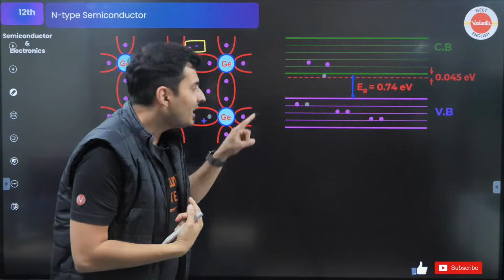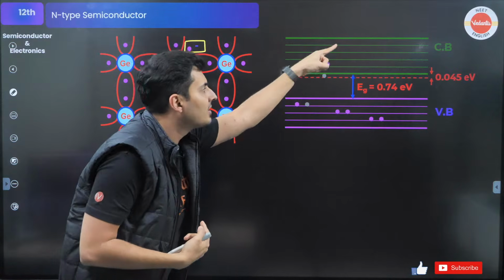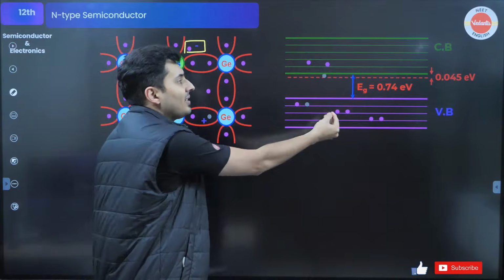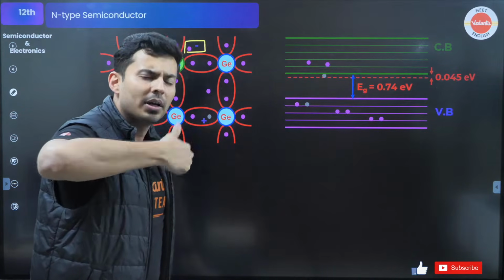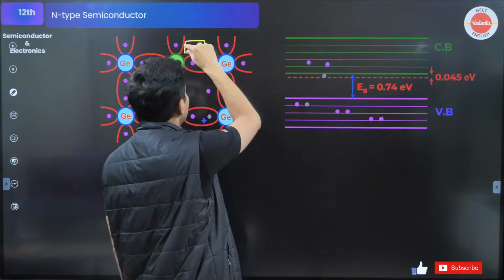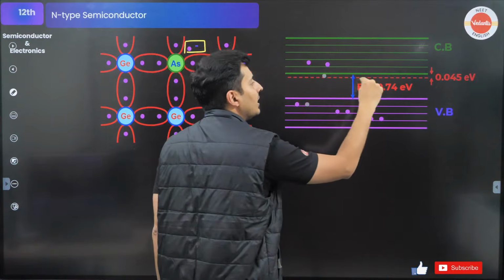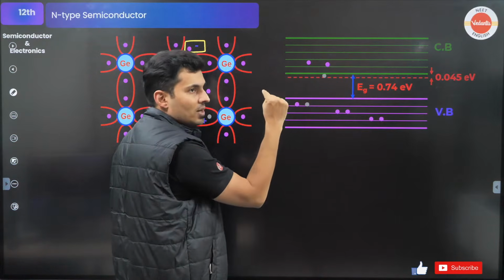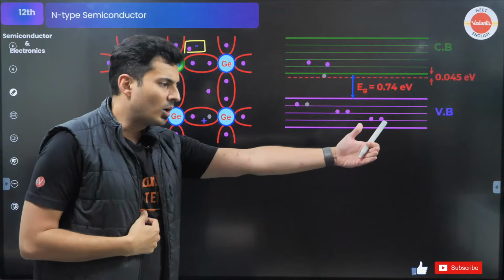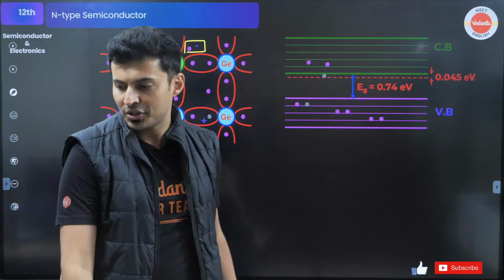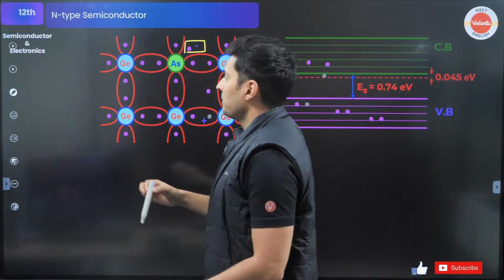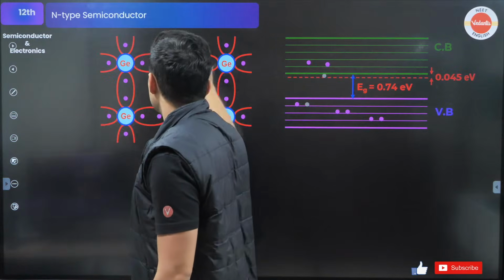That means it is now easier to make the jump. It is easier to make the transition. So you will see the conductivity will go up significantly. Earlier you had to jump from here to here. That extra electron will create an extra layer of conduction band which will make it easier to jump. Obviously you don't want to jump so much, you just want to jump this much. Exactly. Awesome. I hope this much is clear.